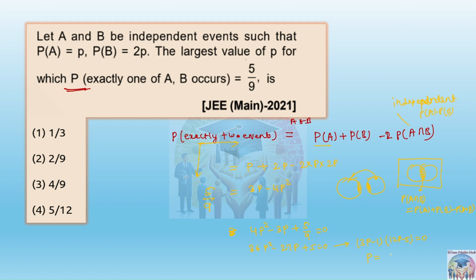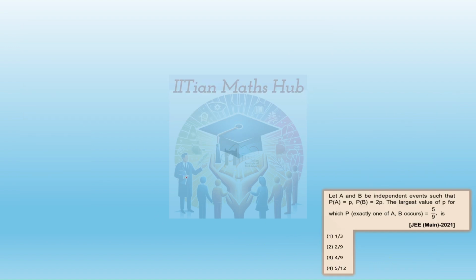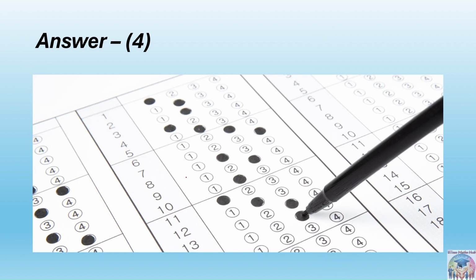So the answer is 1 by 3 or 5 by 12. Both are possible, but we have to mark the largest value, so the fourth option, 5 by 12, is the correct one.